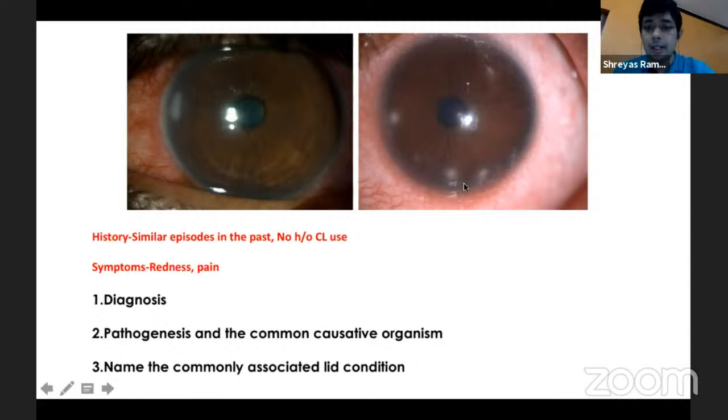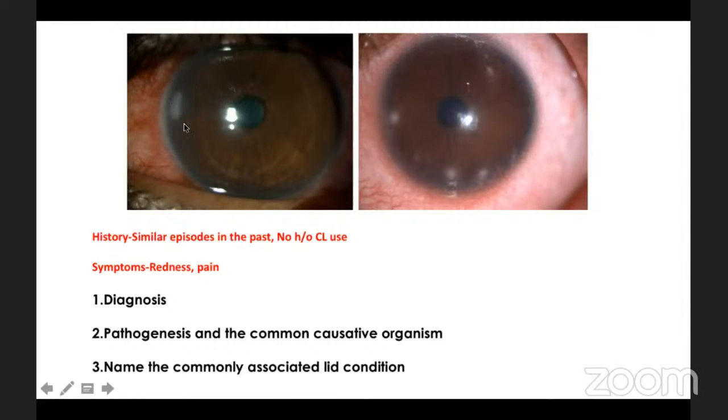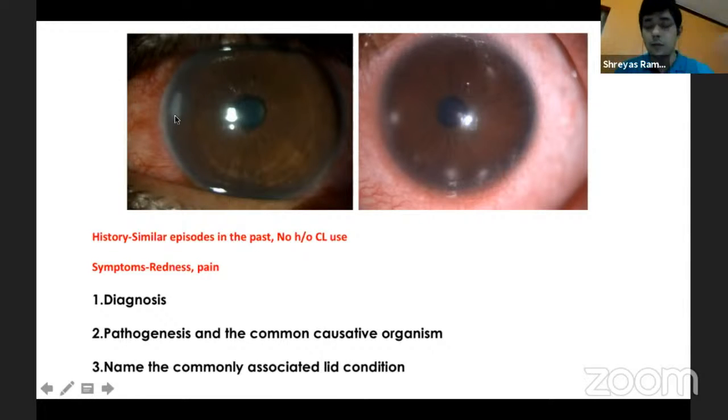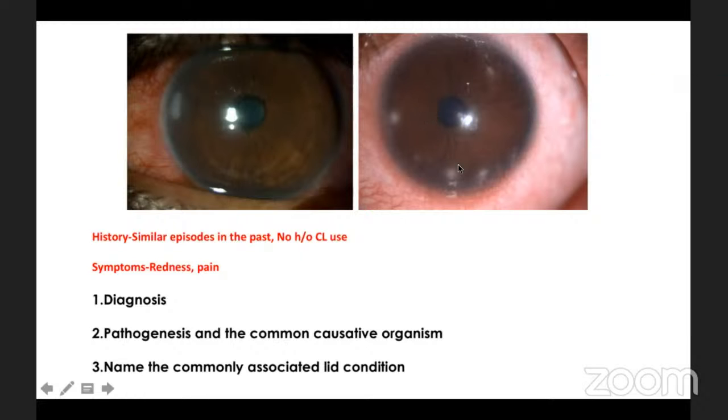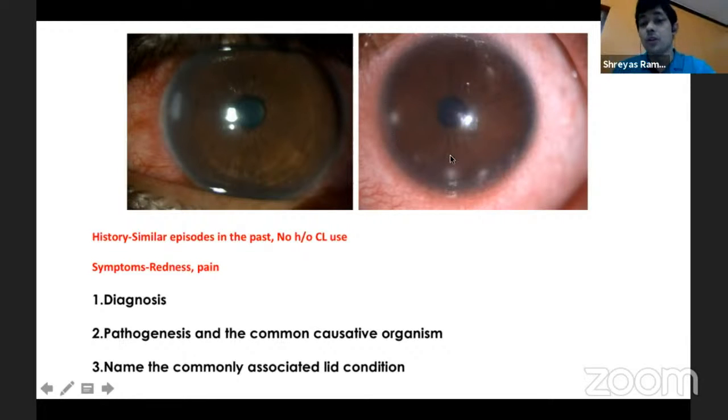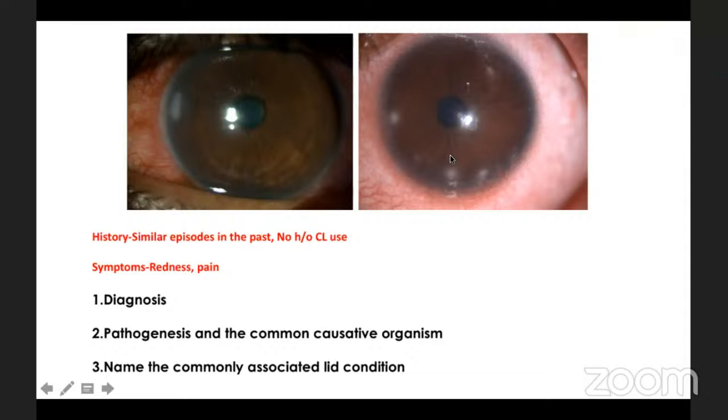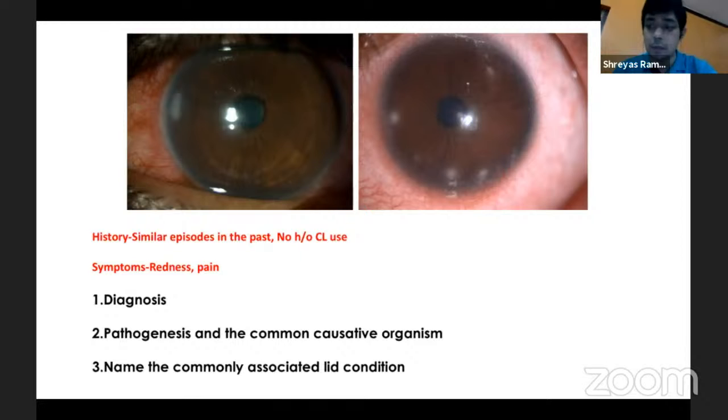You see an intervening clear area usually, at least in the early stages, and the epithelium is intact. It's an infiltrate with an intact epithelium, but of course, if left untreated, the epithelium can break down. Most often, it is focal in presentation, but it can be multifocal also. If it is multifocal, we need to rule out immune compromise, and it could also be a contact lens wearer who could have this picture.